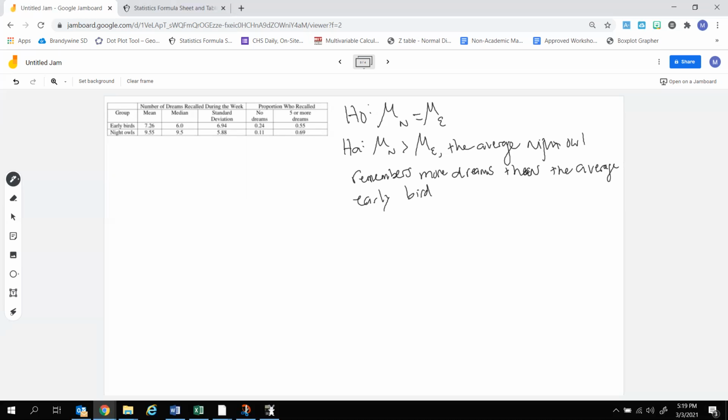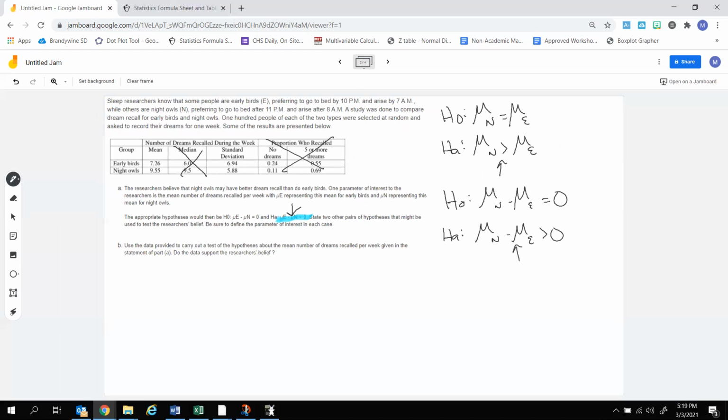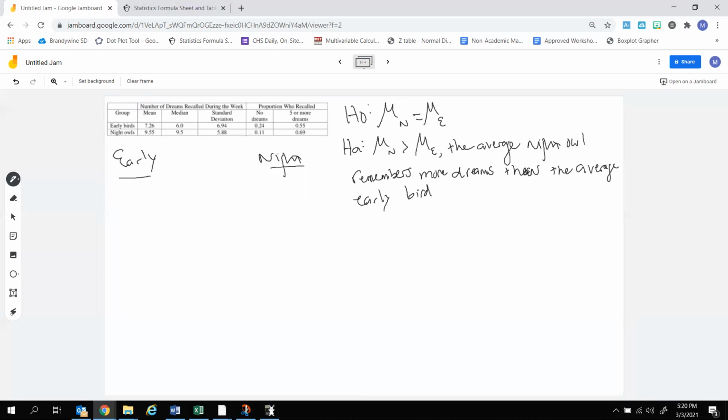Okay, for assumptions and conditions, we have to do both groups this time. So let's look at early birds and we have night owls. In both cases, if you go back in the question, once again, it says that they were randomly selected. 100 people of each of the two types were picked at random. So 100 picked at random. Same thing over here. 100 picked at random.